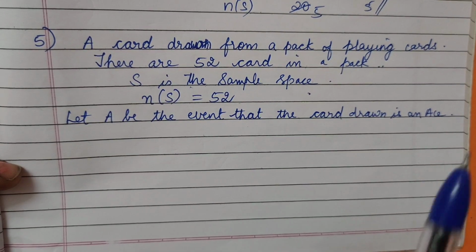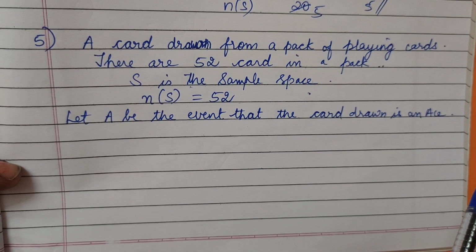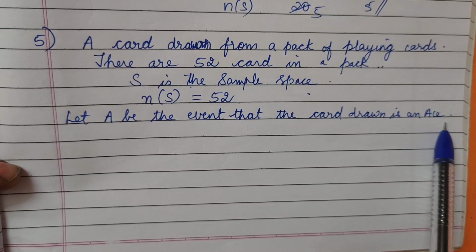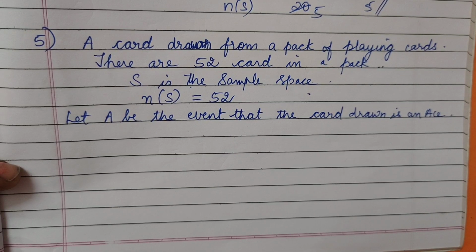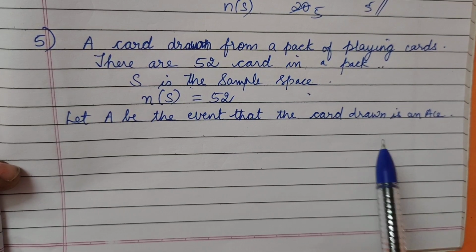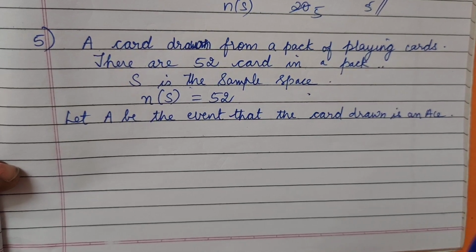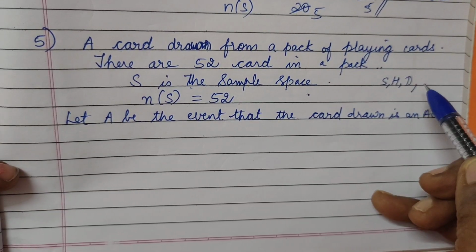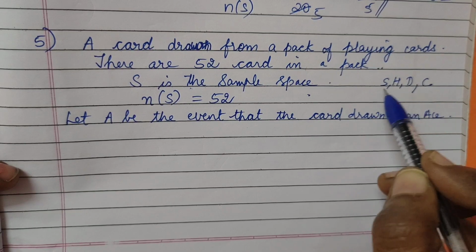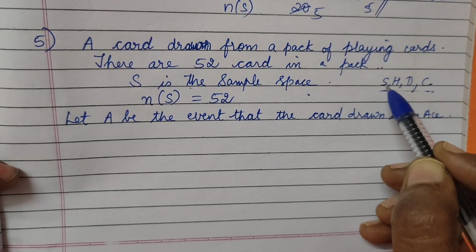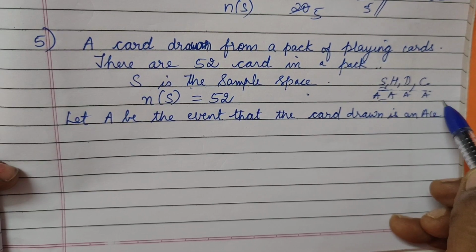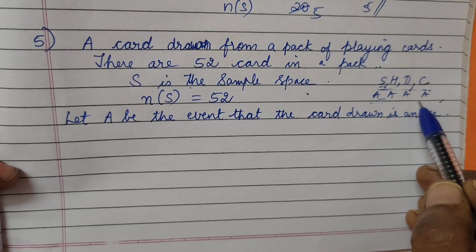So we are asked for the probability that the card drawn is an ace. Firstly you should understand what an ace card is. Ace cards means the cards where you can see an A. We have 4 varieties: spade, heart, diamond and club. In each variety we have one ace card. So how many ace cards do we have? We have 4 cards.